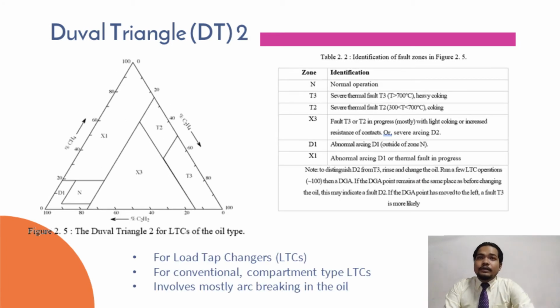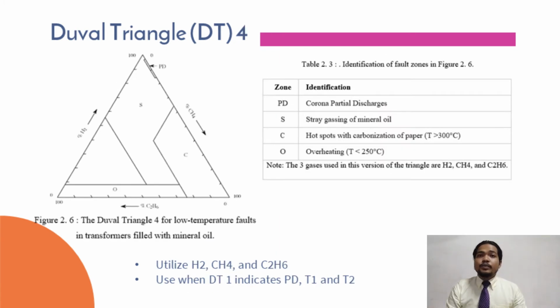Next is DT2, provided in figure 2.5. This triangle is for load tap changer transformers, LTCs, which is for conventional compartment type of LTC, which involves mostly arcing. The same as previous, the identification for fault zones is shown in the table provided. Figure 2.6 shows the DT4.